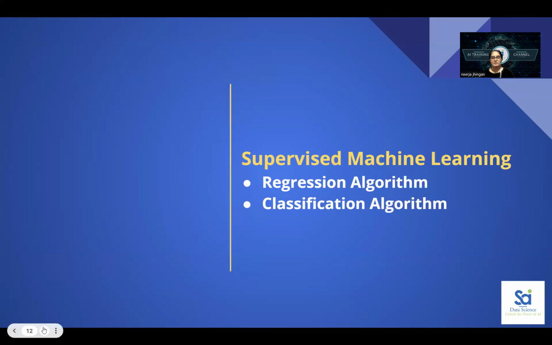Now we will move ahead. Supervised machine learning is of two types, regression and classification. At a beginner level, students often forget the difference between regression and classification. I will add one tip for you, but after showing you the upcoming slides.